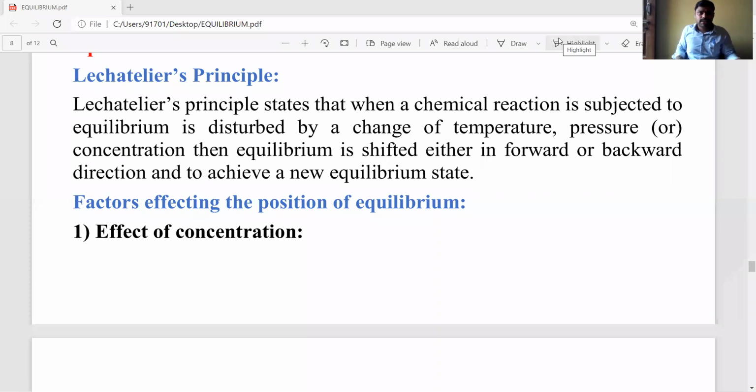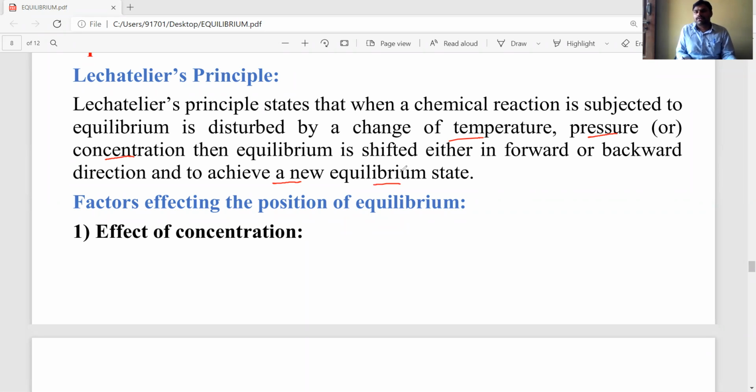What is Le Chatelier's principle? Le Chatelier's principle states that when a chemical reaction at equilibrium is disturbed by changing temperature, pressure, or concentration, the equilibrium state shifts either in the forward direction or in the backward direction, to establish a new equilibrium state.